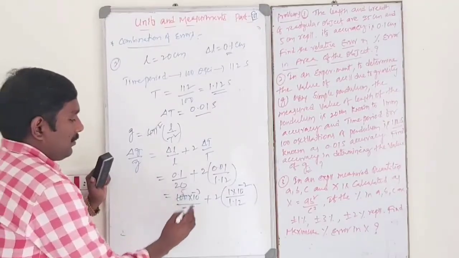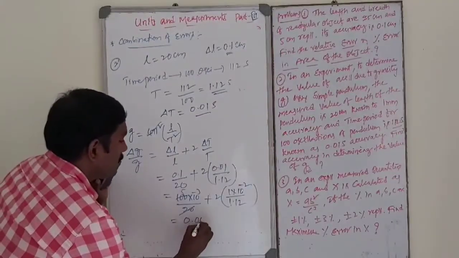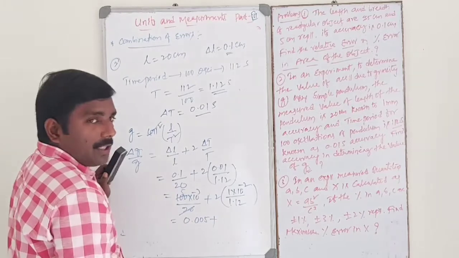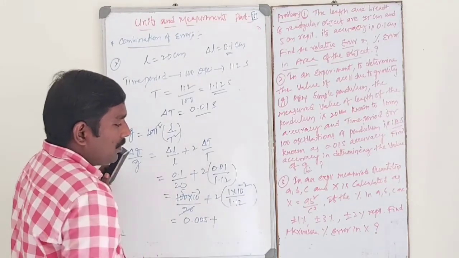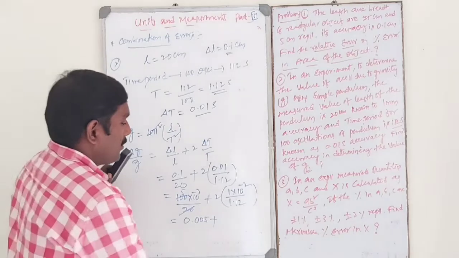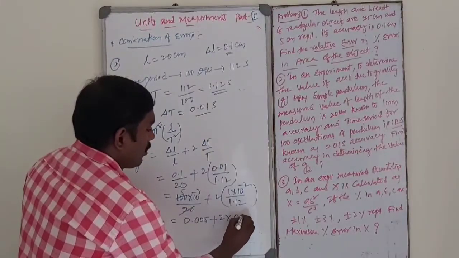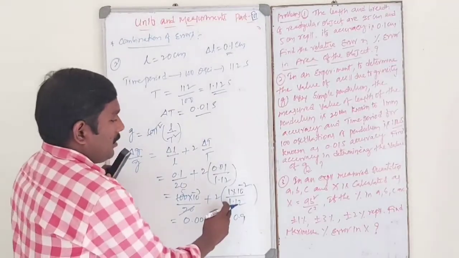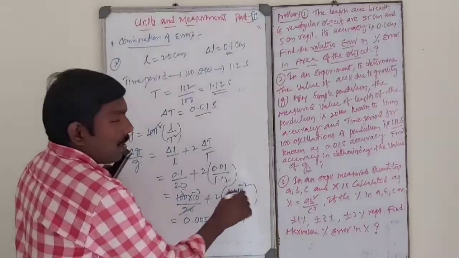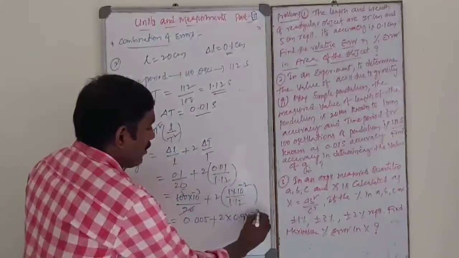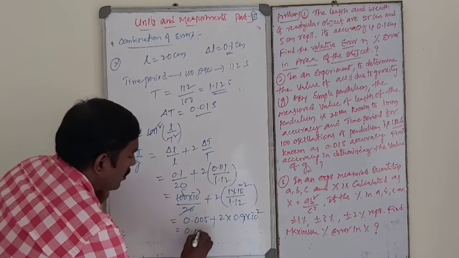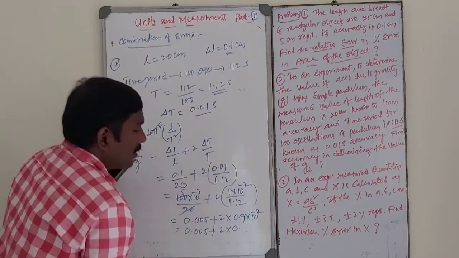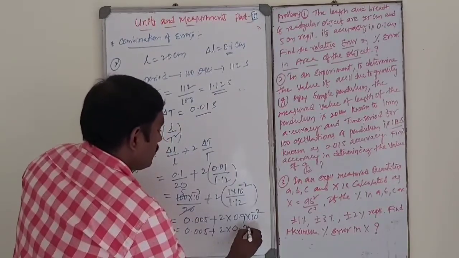That gives 0.005 plus 2 into approximately 0.9 into 10 power minus 2, which is 0.009.